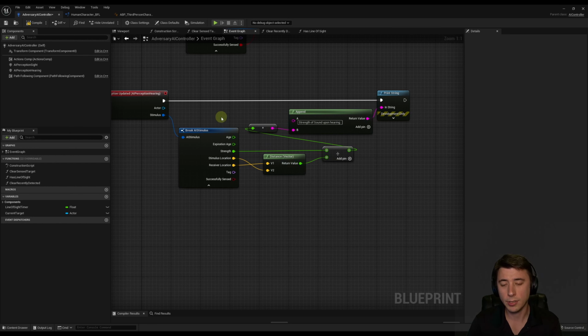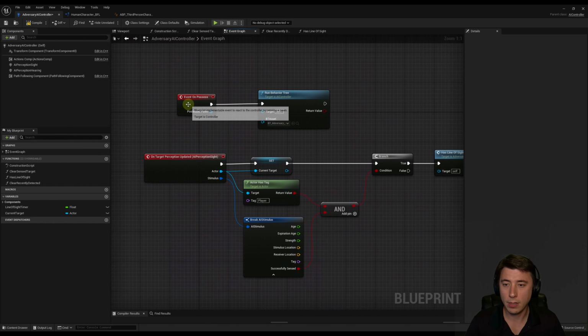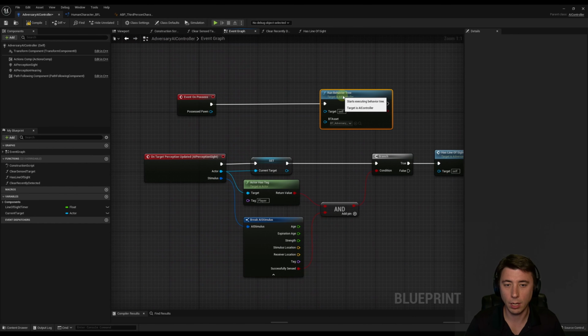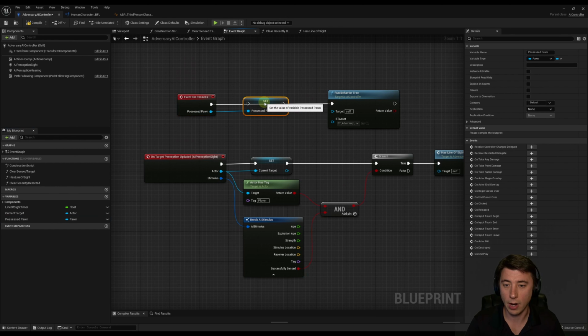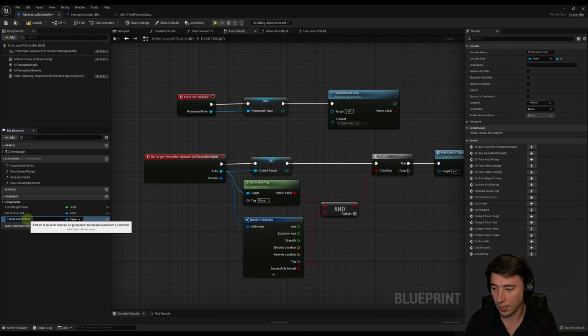But while we're here, let's also fix the other issue, which is the character themselves was detecting their own sounds, their own footsteps. So the way we're going to differentiate for the AI sounds generated by that same character versus another character is we're going to come up to event on possess, and I'm just going to make a little bit of space here, because what we're going to do is we're going to right-click, promote our possessed pawn to a variable, and we can keep that name possessed pawn. That's just fine. Actually, I'm going to eliminate the extra space in between. You know my beef with extra spaces.